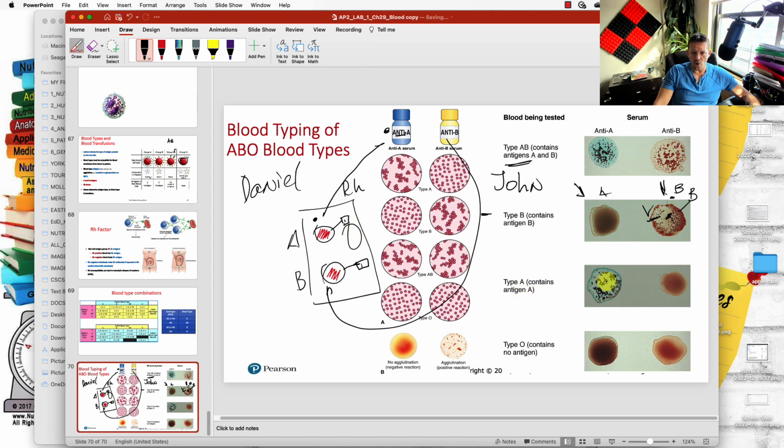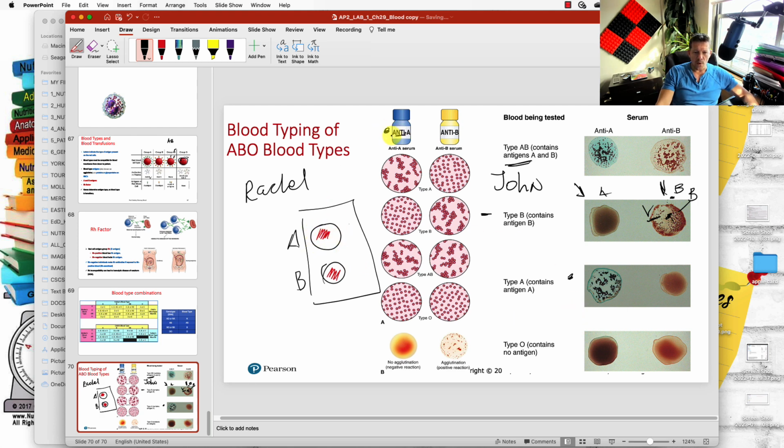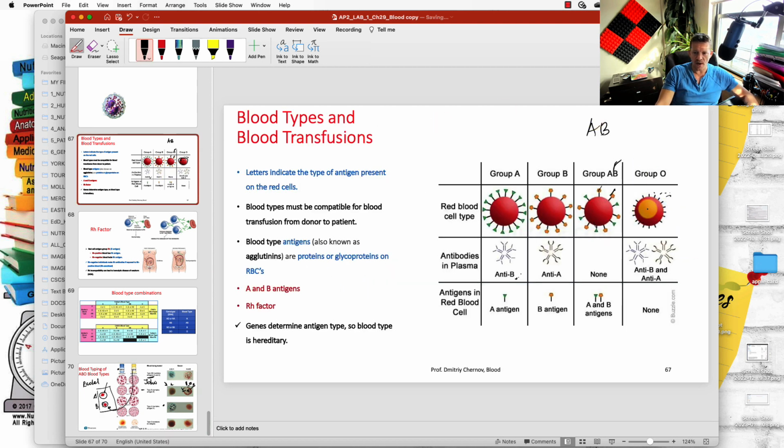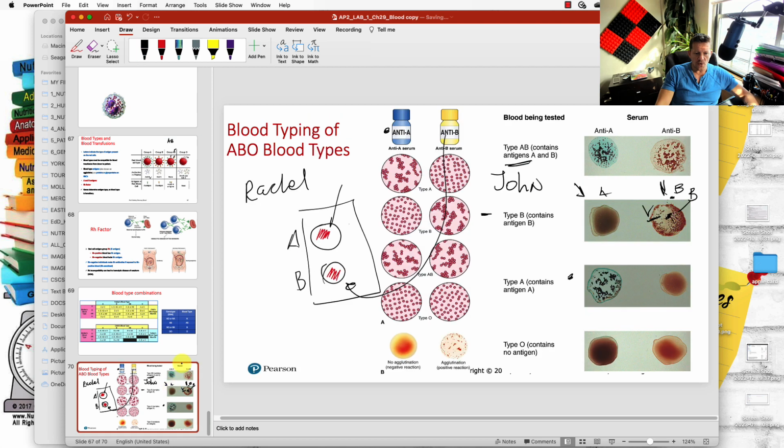Same thing for just A or for the O. So let's say we do this for Rachel, for example. We have these 2 drops, like that, and we put anti-A serum here and anti-B serum, just because O does not have any antigens right here. So that's why there is no clumping. It's a positive test for us in this case, that's O blood.